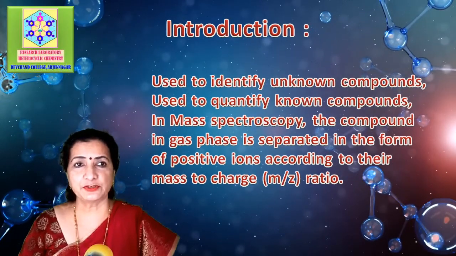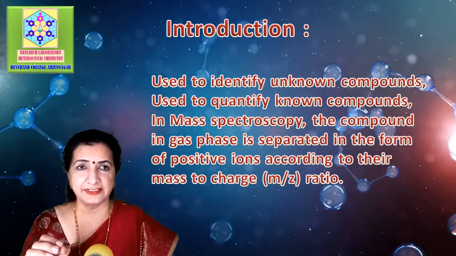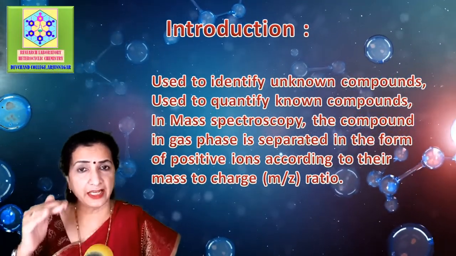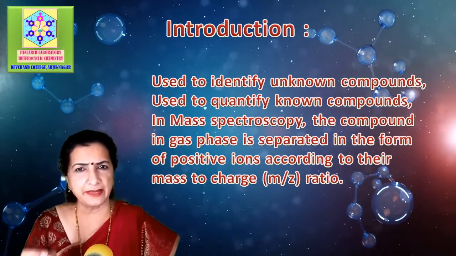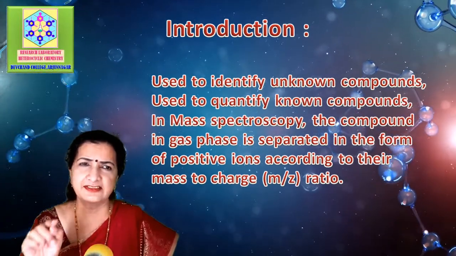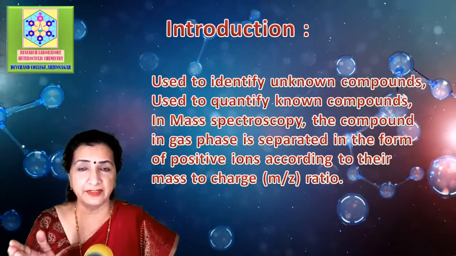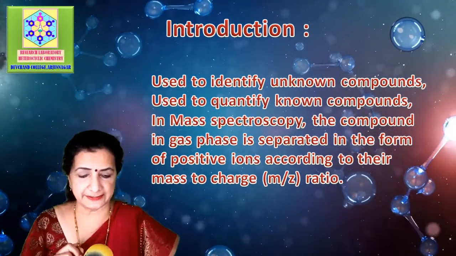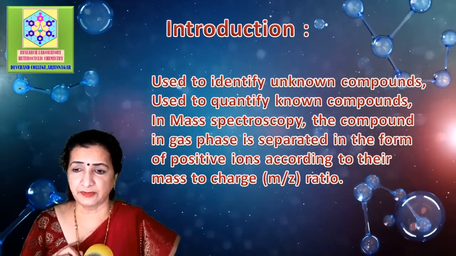In mass spectroscopy or mass spectrometry, the compound in a gas phase is separated in the form of positive ions according to their mass to charge ratio. As the sample cannot be recovered, this is a destructive technique, unlike all other spectroscopic techniques like IR, NMR, UV. The sample cannot be recovered from this.